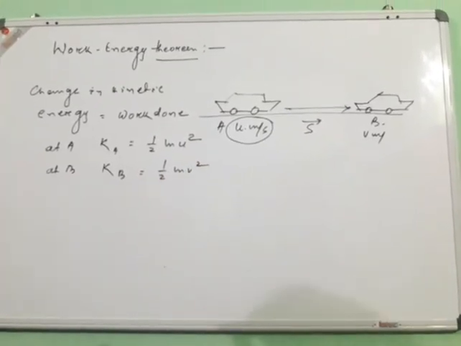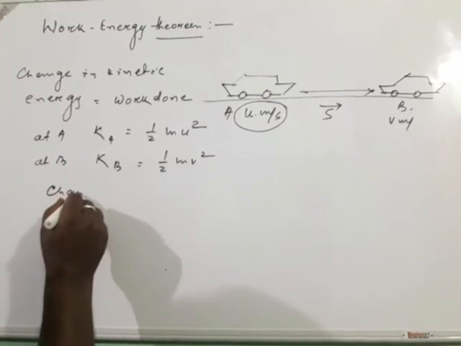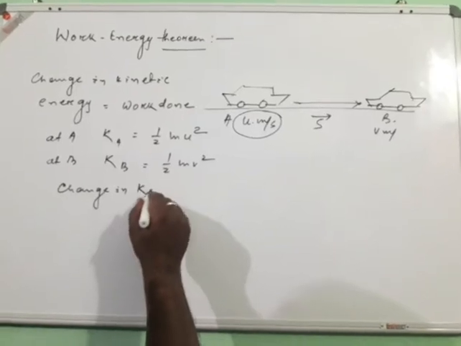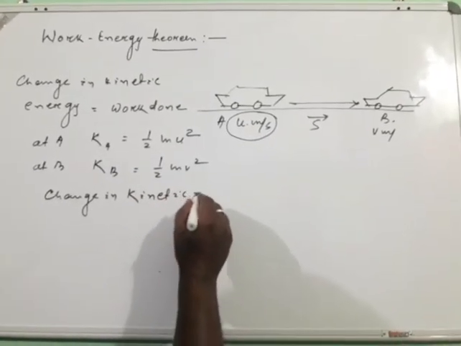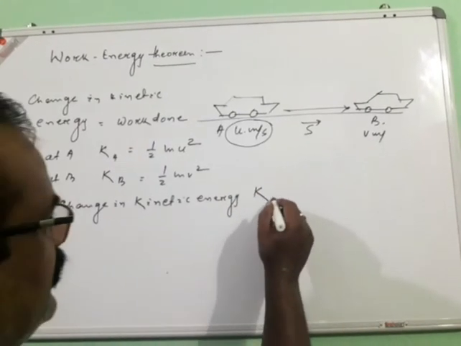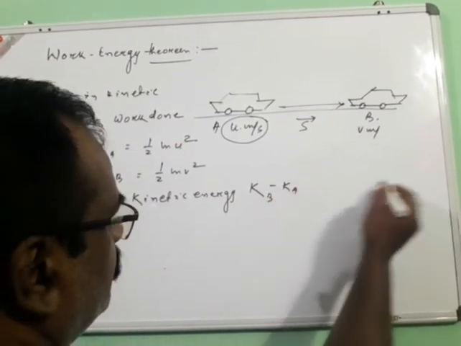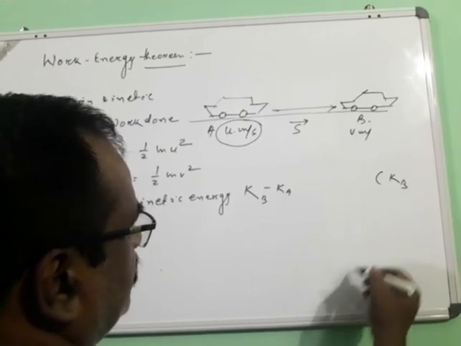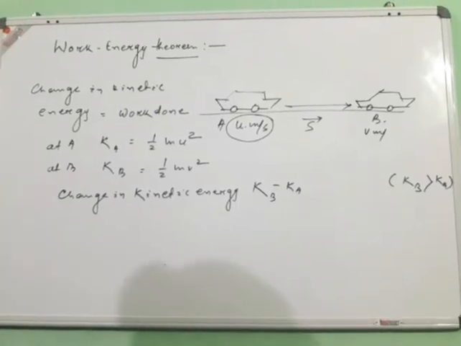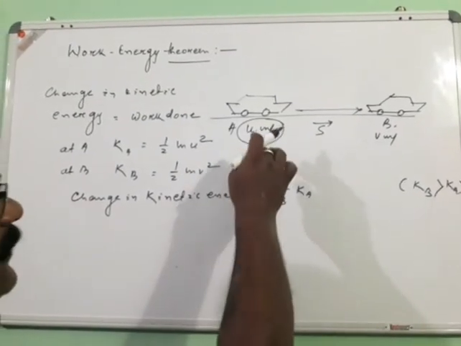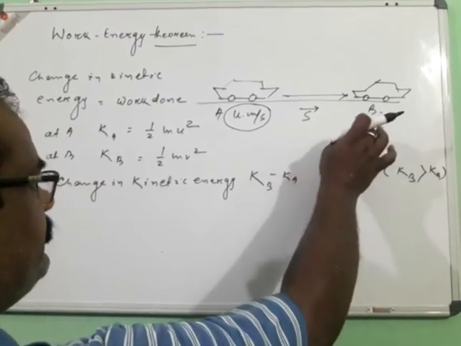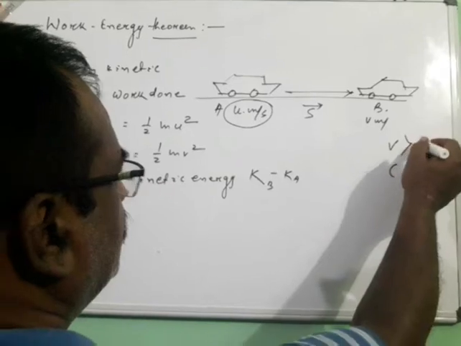Now the change in kinetic energy may be Kb minus Ka, provided the kinetic energy at B is greater than the kinetic energy at A. For example, when the body is initially at very low speed but gains some speed, such that the velocity v is greater than u.